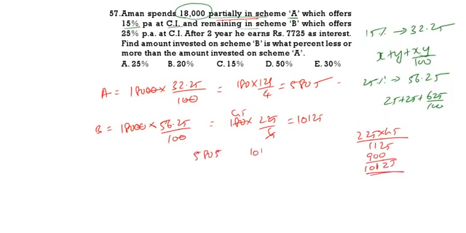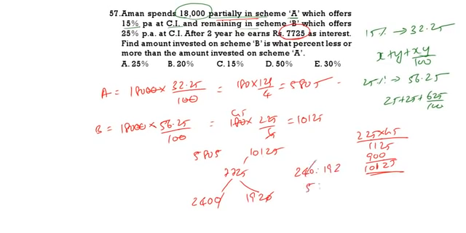5,805, 10,125. Now this one, 7,725. So 10,125 to become 7,725. What is the difference? 101 minus 77, 24, 2,400. 5,805, 7,725. What is the difference? 1920. 0, 0 cancel. 240 is to 192. 24 5s.